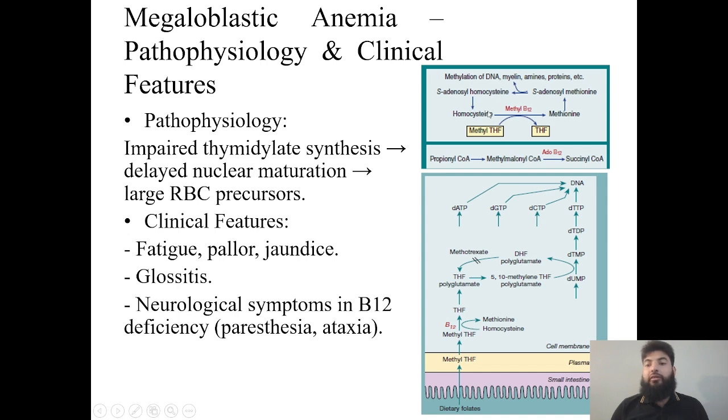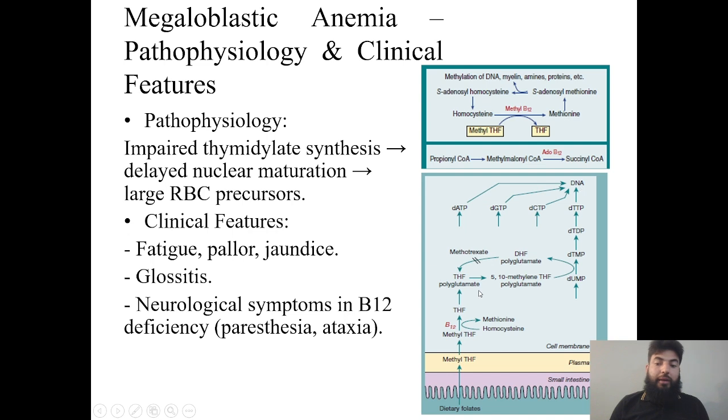And here at the top you also see that methionine is converted to S-adenosylmethionine, and it's required for myelination of nerves as well as methylation of DNA, amines, and protein. So it's really important to have tetrahydrofolate or vitamin B12. It's also required for these kinds of reactions. In addition to that, it's also required for the formation of dTTP, which forms DNA.